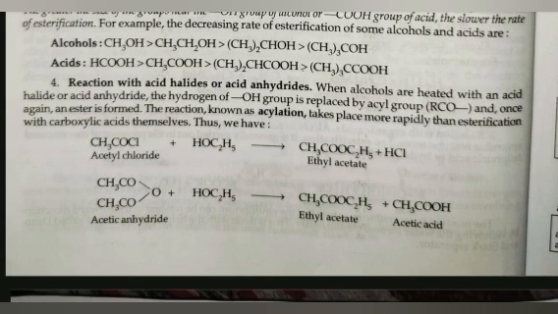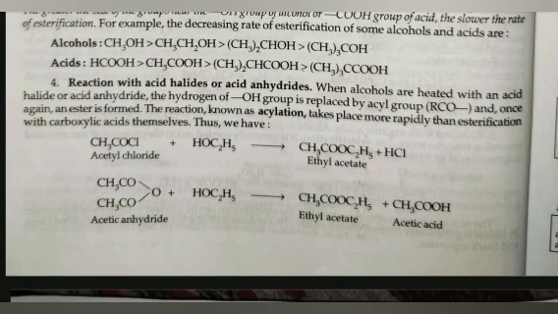Acids: HCOOH > CH3COOH > (CH3)2CHCOOH > (CH3)3CCOOH. Fourth is reaction with acid halide or acid anhydride. When alcohols are heated with an acid halide or acid anhydride, the hydrogen of OH group is replaced by acyl group and once again an ester is formed.